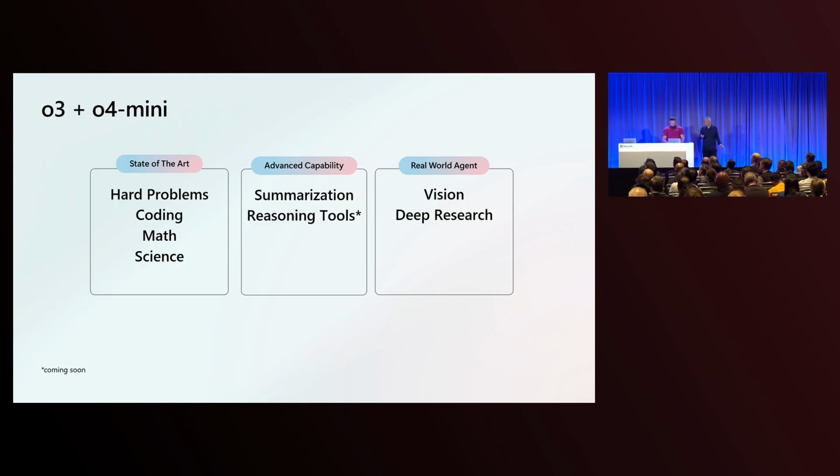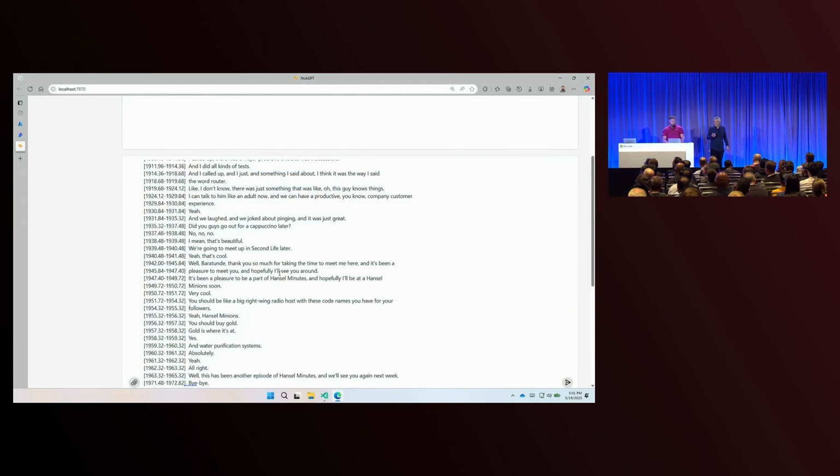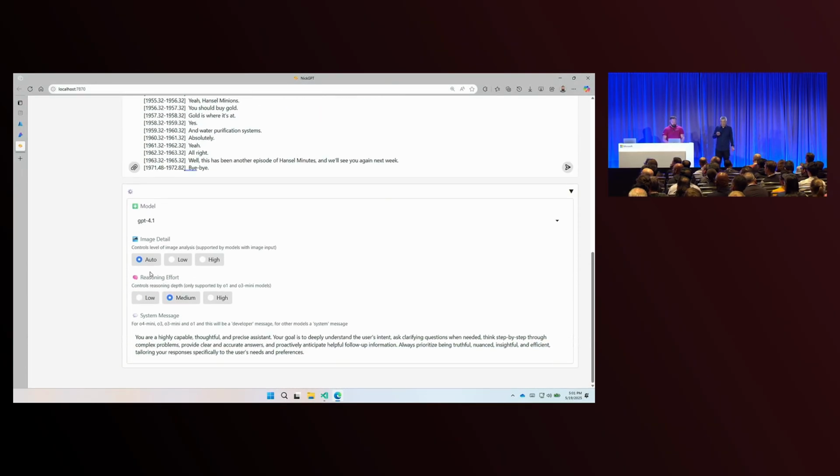Now, let's see. So I know we've got some other capabilities of the reasoning models. For example, the way that you can control how much time these models spend thinking. Yeah, so I'll just actually show my screen so you can see this. I was actually setting up a completely different demo.